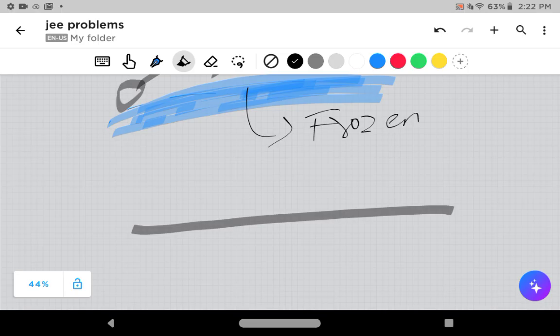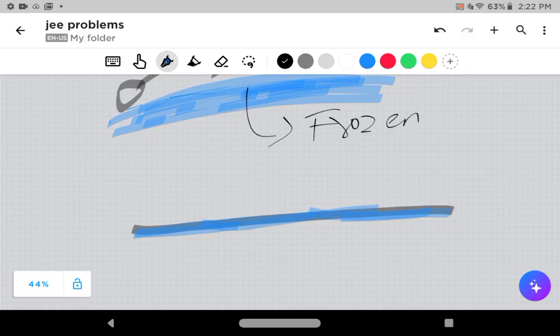If this is the lake, since it was frozen, I'll draw the stone this way. If this is the stone, it travels in this way with a speed of 20 meters per second, and it weighs 1 kg.